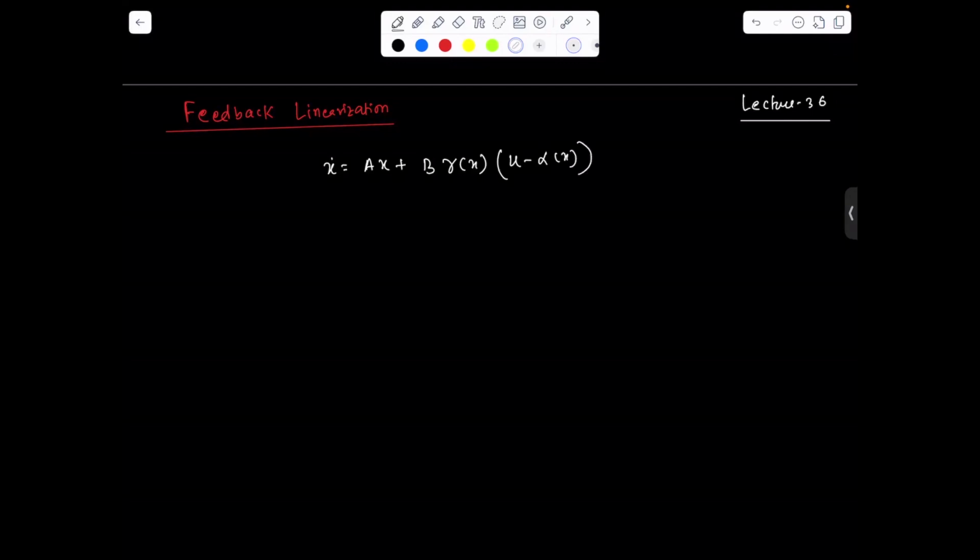As you have done in the last lecture, if you can write the system in this form, we can design the state feedback linearization-based control. But if you can't, how can we design the control for that system? So let's take an example of how we can tackle this problem.